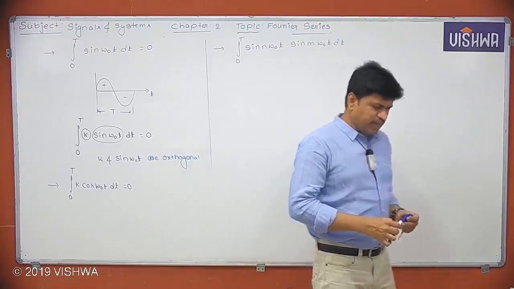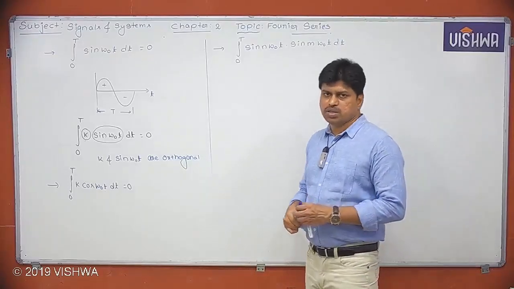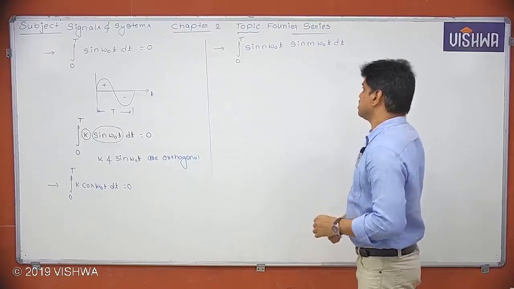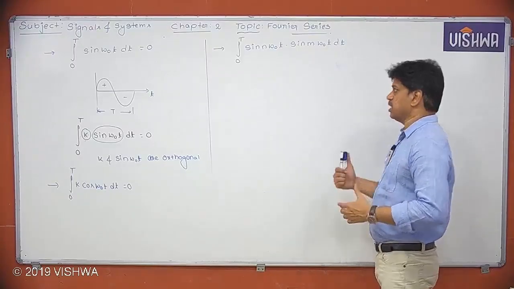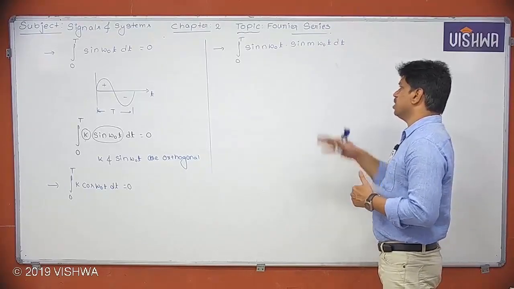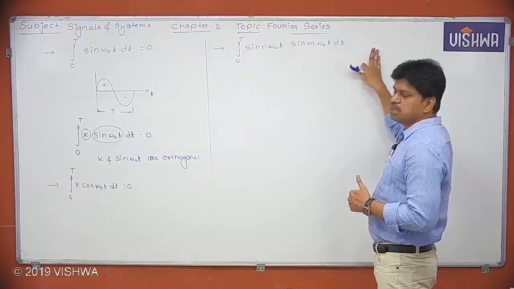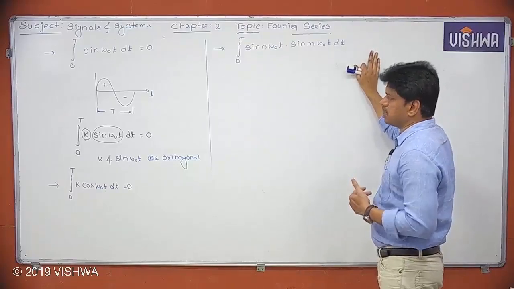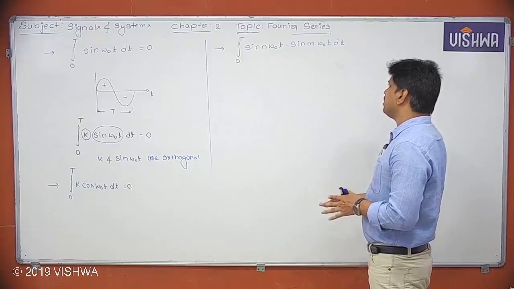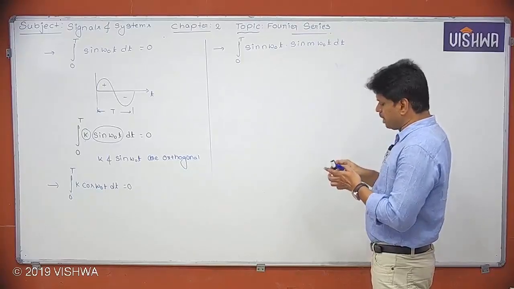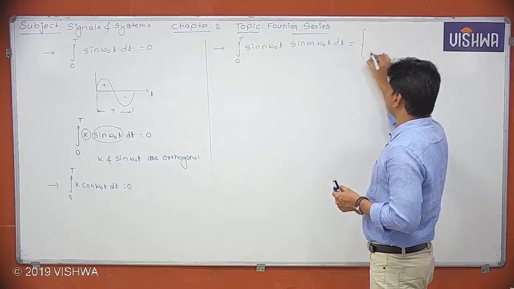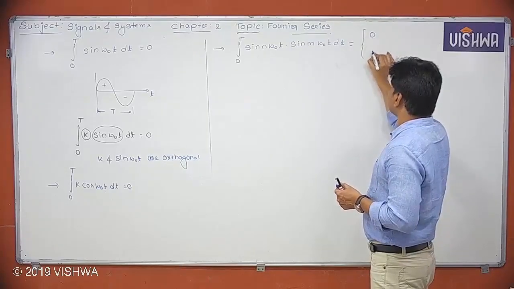So for sin A sin B, we can use the formula: it is cos(A plus B) minus cos(A minus B). Sorry, it is minus cos(A plus B) plus cos(A minus B)... by using that formula, we can write this into cos terms. I have already told you the cos waveform integrated between 0 to T will become 0. Now, if you observe carefully, this integration will become 0 or T by 2.